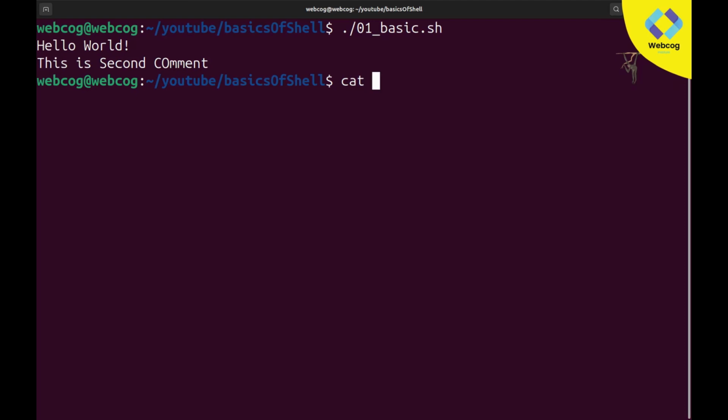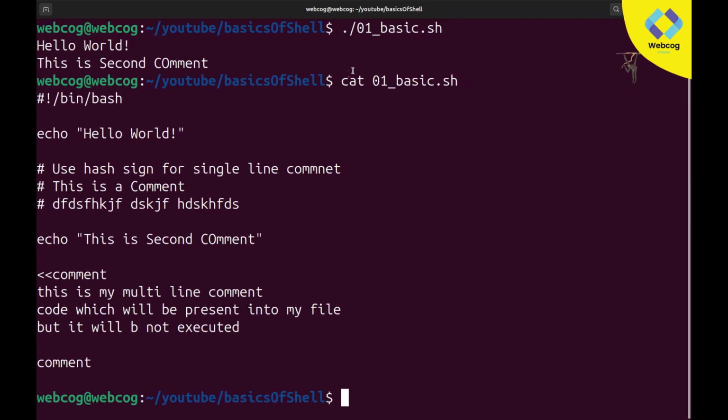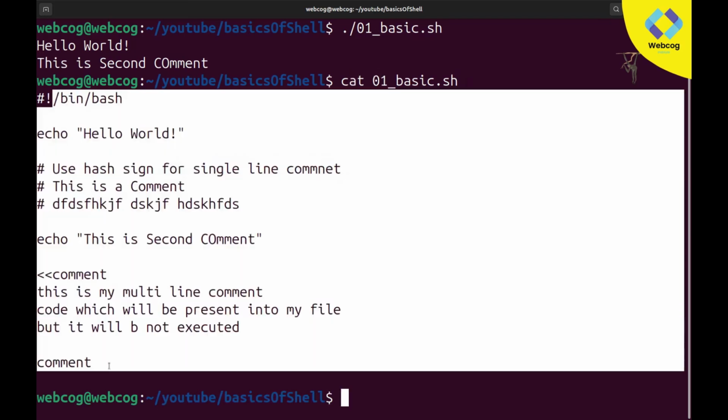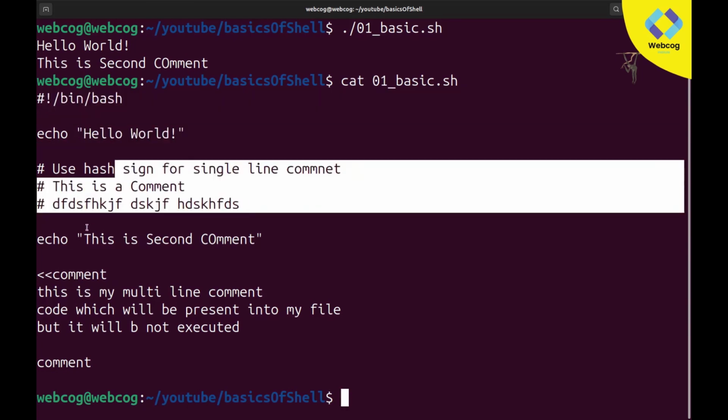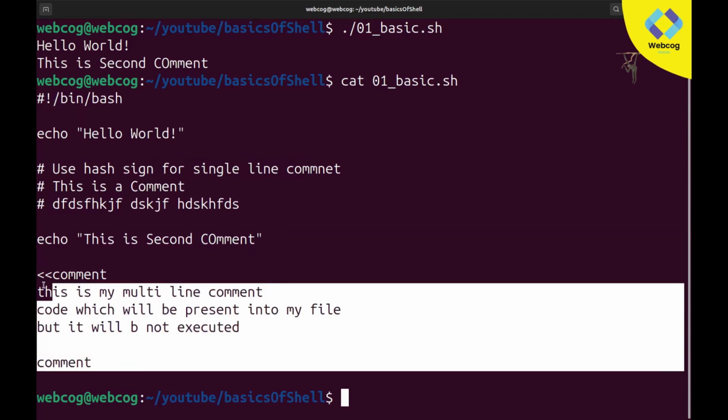I hope you are clear on what a single line comment and a multi-line comment are. If I run the cat command, you can see all the code we wrote here: first our bin bash, then echo, then our comments, then this, and then our multi-line comment.